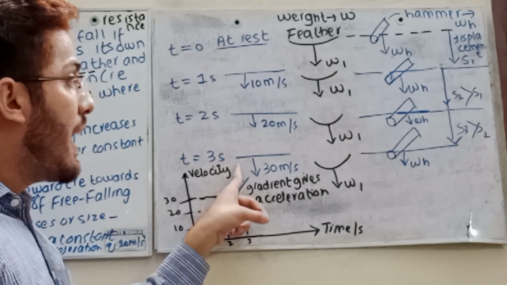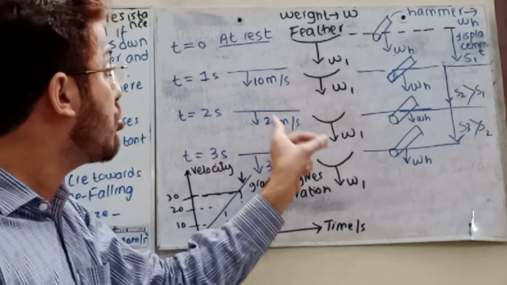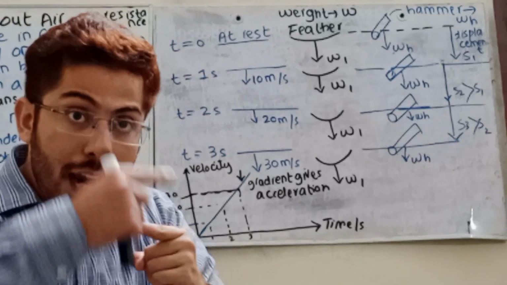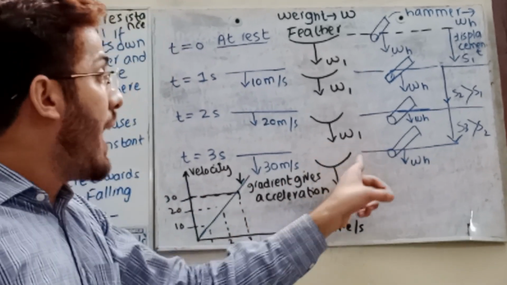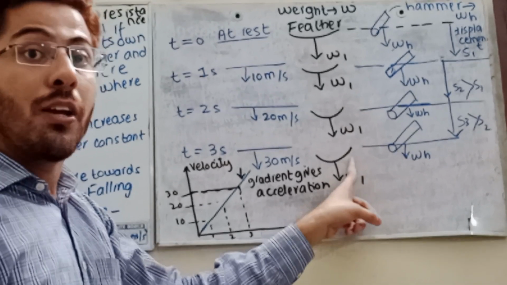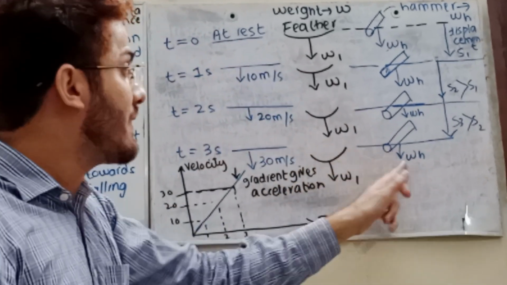Then in 3 seconds it gains 30 meter per second, constantly increasing. The velocity is gaining constantly, and the feather and the hammer reach it at the same rate.